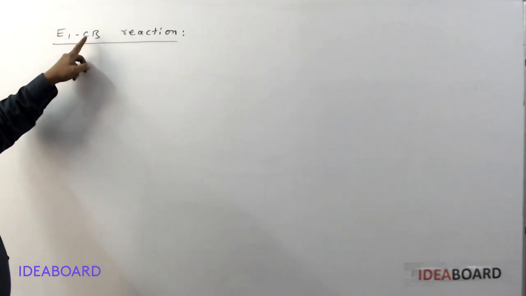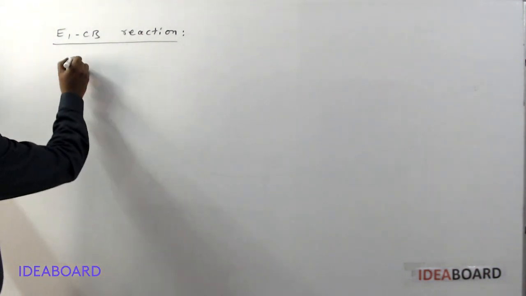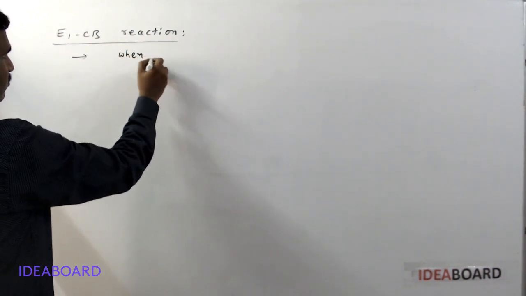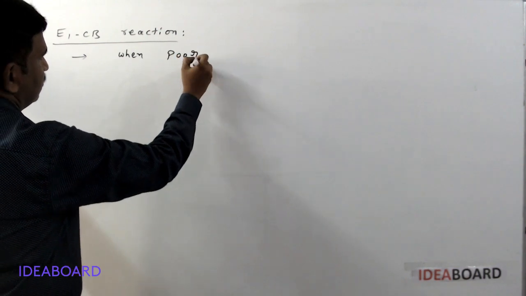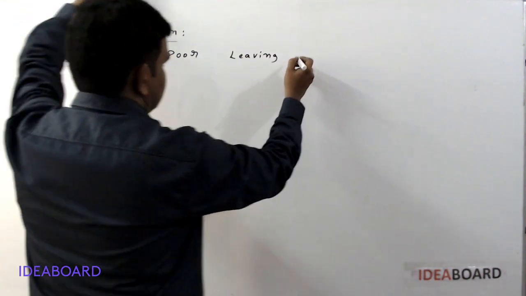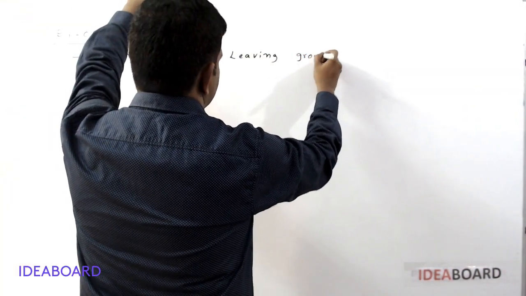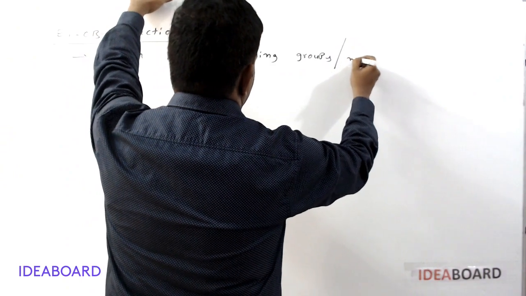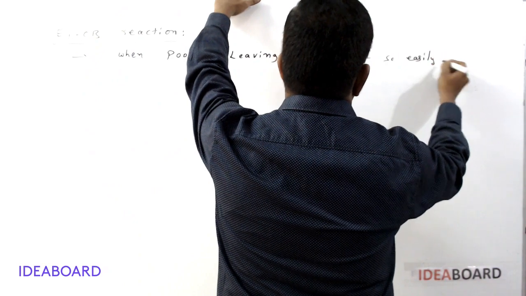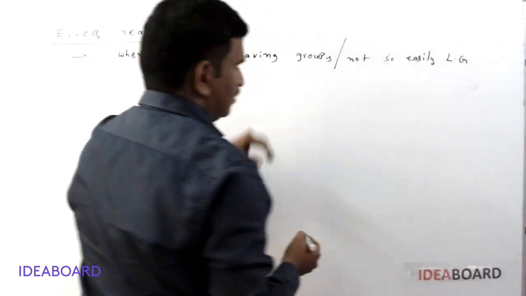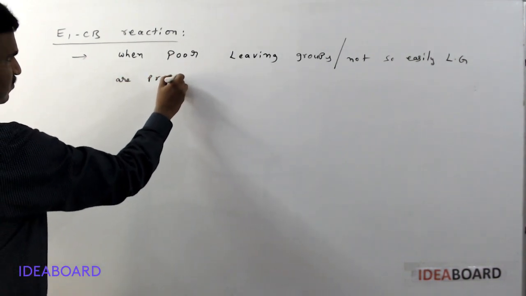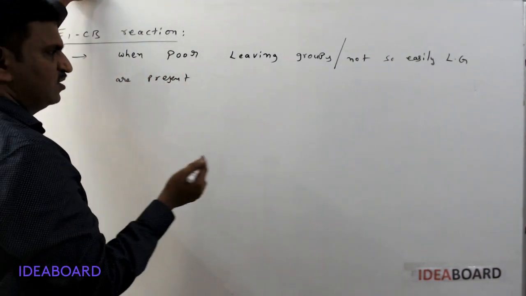This type of reaction occurs when poor leaving groups, which are not easily leaving groups, are present in the given alkyl halide or a given compound.